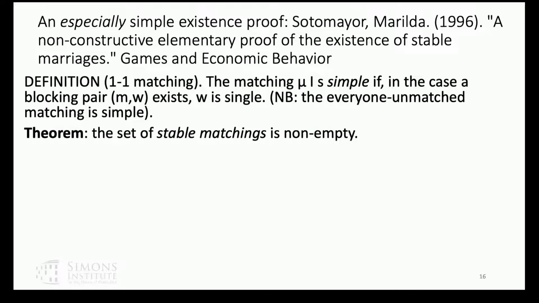Okay, so now just to get us fully warmed up, I want to give you one more proof that the set of stable matchings is always non-empty. And this one is an especially simple proof. It uses a definition: I'll say a matching is simple if, in case it's not stable, so that a blocking pair exists, W is single, unmatched. So I'm allowing blocking pairs for a simple match as opposed to a stable match, but the only blocking pairs involve women who are unmarried.